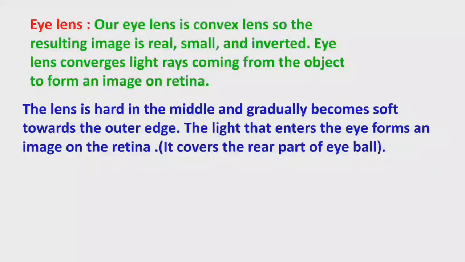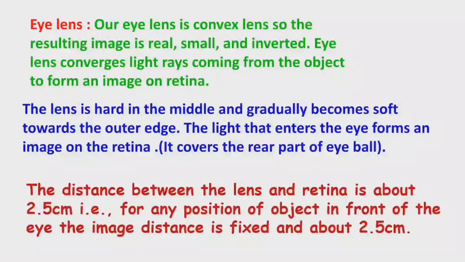The light that enters the eye lens forms an image on the retina. The retina covers the rear part of the eyeball. The distance between the lens and the retina is about 2.5 centimeters. The retina acts like a screen. The eye lens forms the image on the retina, so the image distance is 2.5 centimeters.